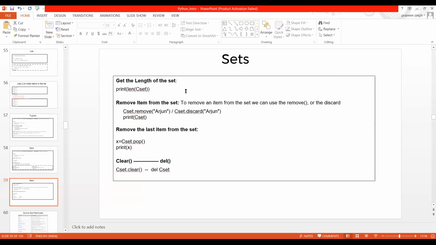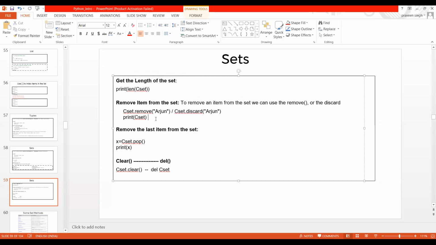Yes. So even if you wanted to know the length of the complete set, you just need to write it the same way you have done for list or for tuple. Now, if you wanted to remove an item from the set, how are we going to do that? To do that, you can use either remove or discard, and in the same manner you can do it for list as well.